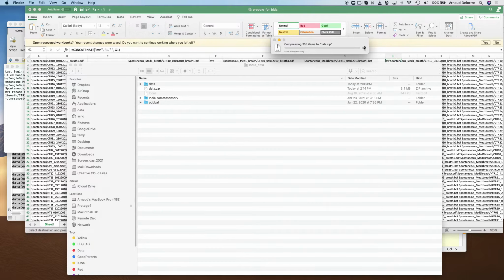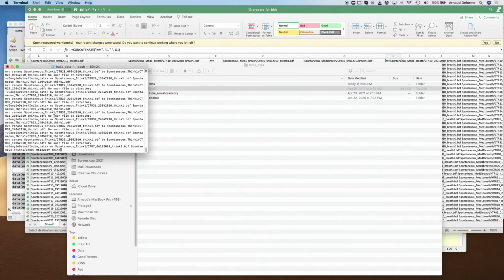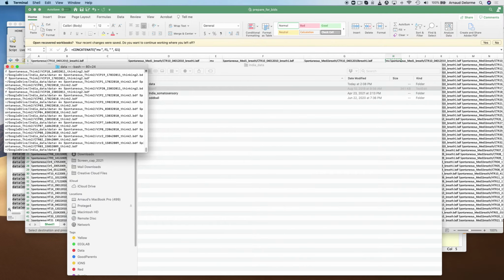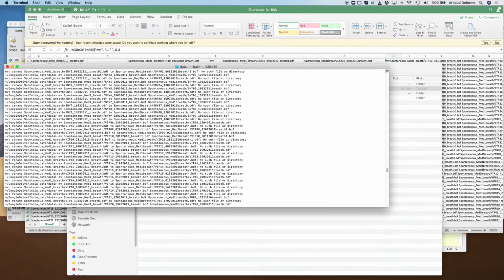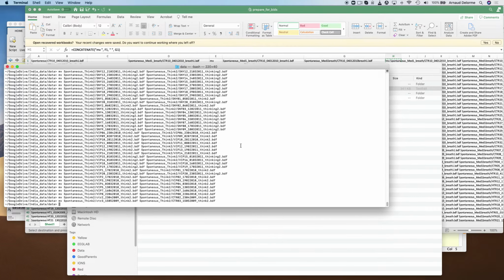I also tried to back up the folder just in case, but it was 53 megabytes, and since I had it on the cloud, I just gave up. So I copied and pasted on the command line, and everything worked okay. There were a couple of files which were not copied properly, so I had to go back and fix that.